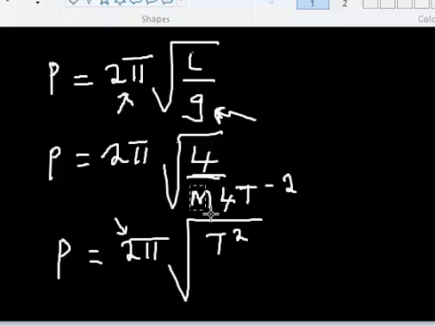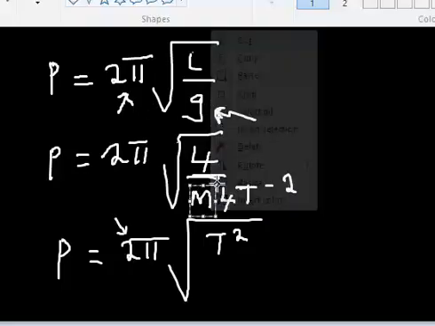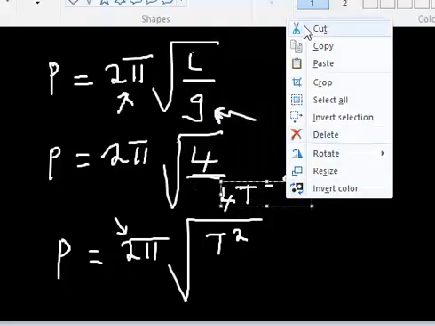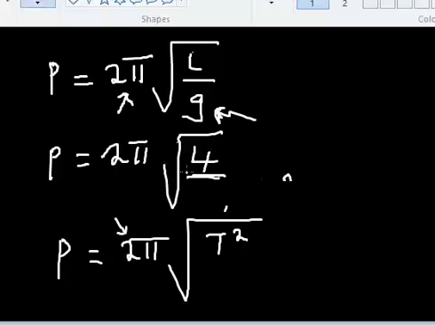What am I doing? There's no mass in acceleration. Pardon my mistake. So what I have here is just L, supposed to be L t raised to power minus 2, where L cancels L. So t comes up, that's t all over 1, reciprocal, and the constant I don't need.